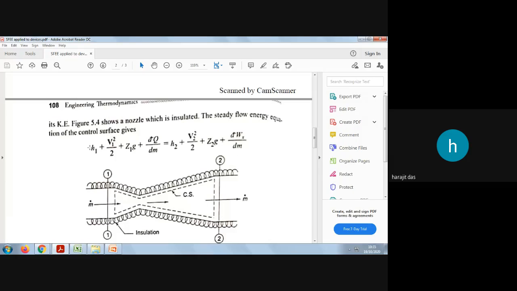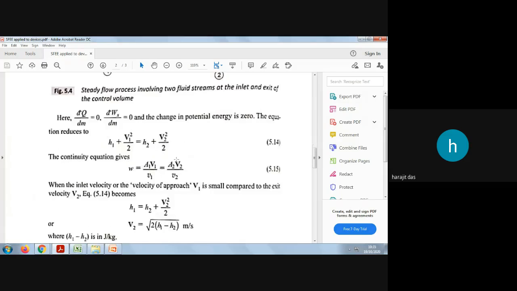So only you will see these two terms on the left hand side and these two terms on the right hand side, isn't it? So you will write this equation again. Then what does this continuity equation give? So this mass flow rate is what? In fluid mechanics also you have studied, rho1 a1 v1 equals rho2 a2 v2. So v1 is the velocity, v2 is the velocity at the outlet. So for rho1 a1 v1, instead of rho1 you can write 1 upon v1, the specific volume, so a1 v1 over specific volume, and a2 v2 over specific volume.